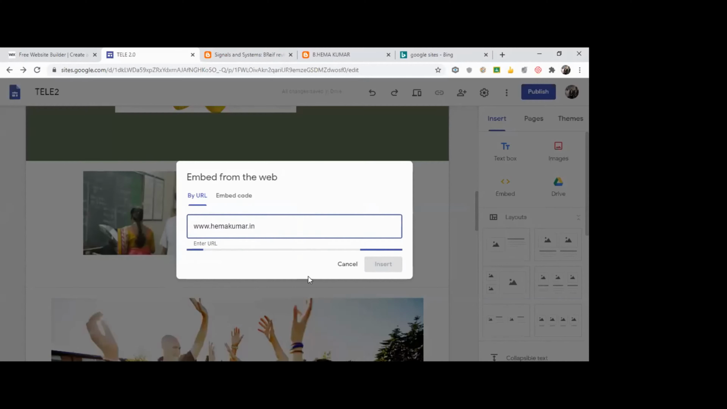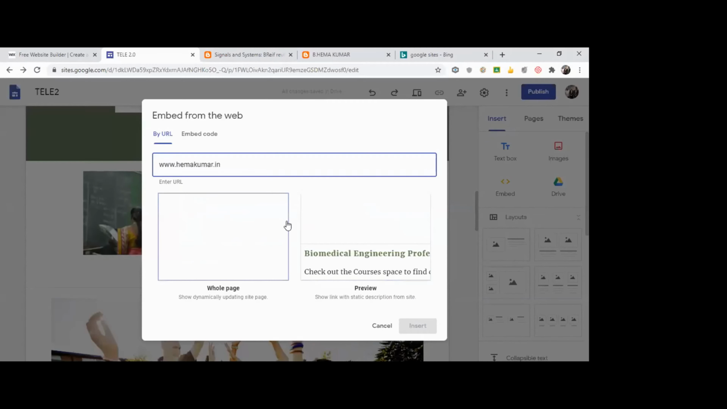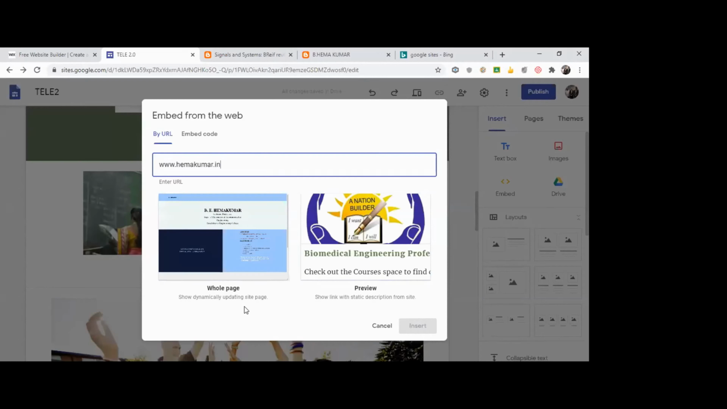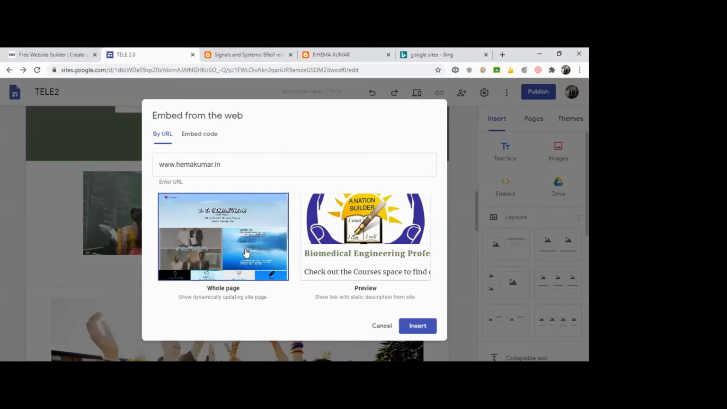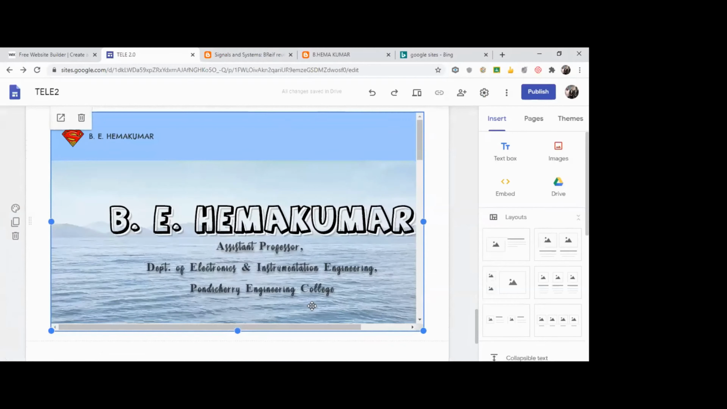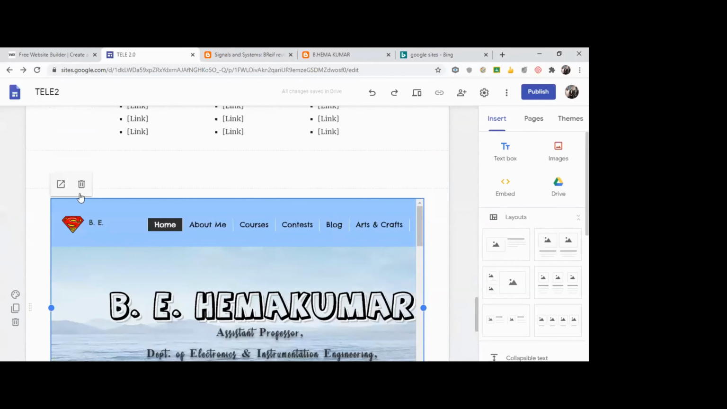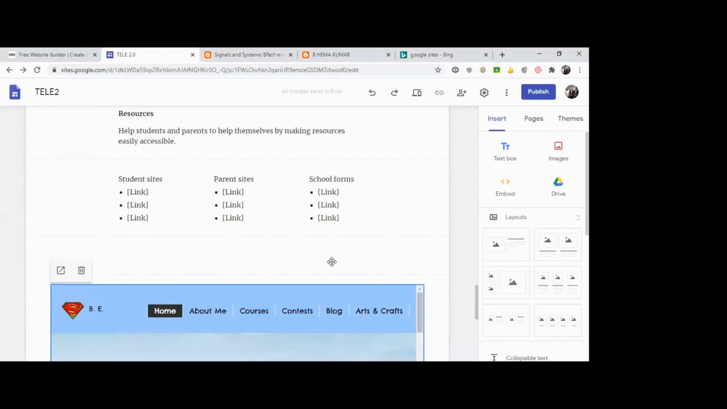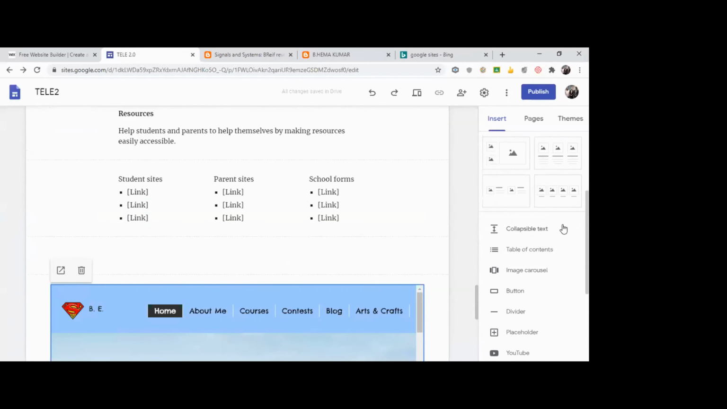I just type the website. So it actually captures what this page looks like. I'll just insert. So that link, it identifies what is available in that link and gives the snapshot view of that link also. So this you have inserted. You can even put opening a new tab also. So this is embedding a code. This is a text box. This is an image. This is a Google Drive link. And these are all layouts available.